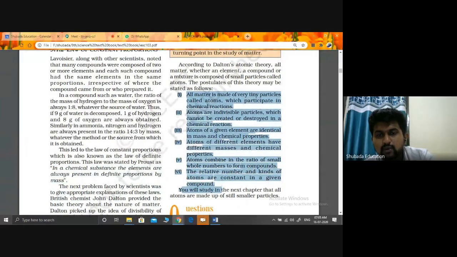So what is the first point? All matter is made up of very tiny particles called atoms, which participate in the chemical reaction. Atoms are indivisible, and they can neither be created nor be destroyed. We can't create an atom and we can't destroy an atom also.